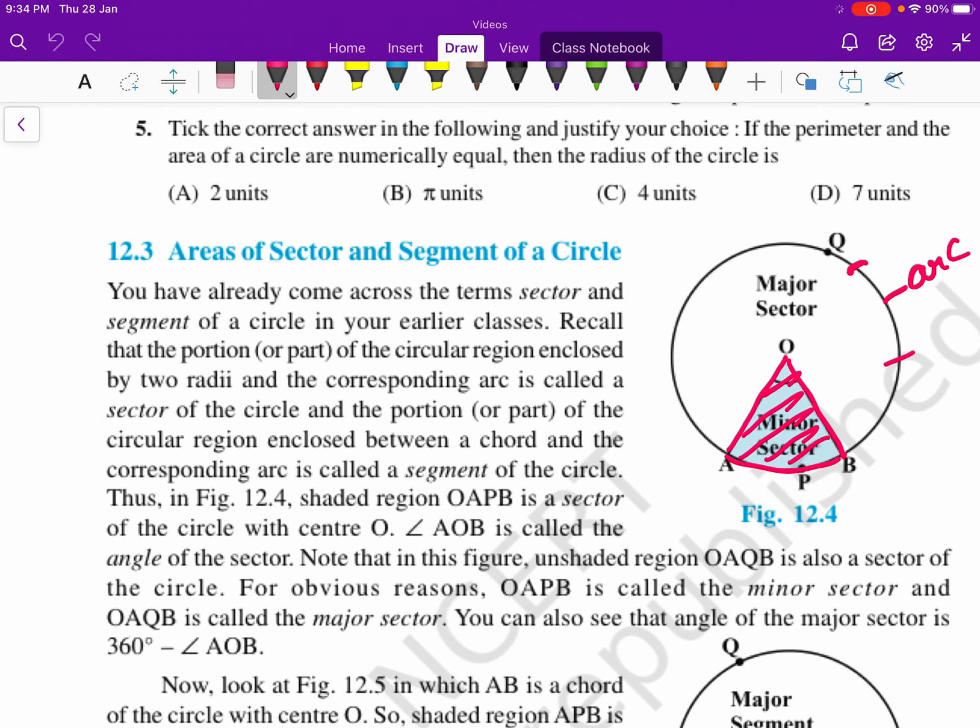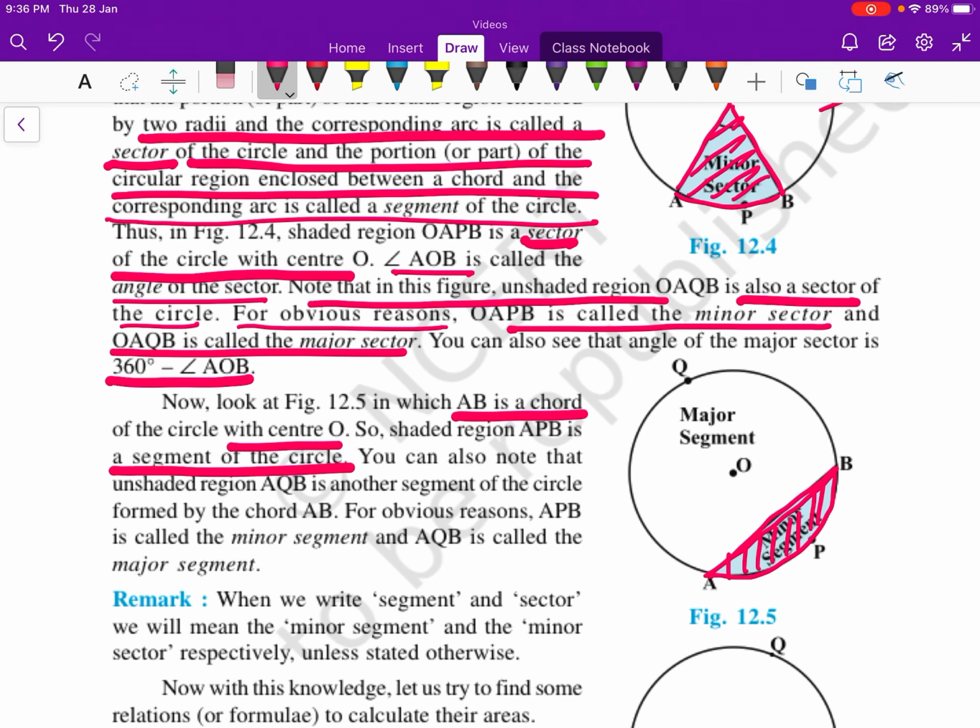Now look at figure 12.5, in which AB is a chord of the circle with center O, and so the shaded region APB is a segment of the circle. You can also note that the unshaded region AQB is another segment of the circle formed by the chord AB.